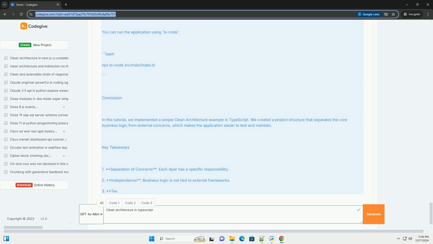Step 1, define the entity. src/entities/user.ts. TypeScript. Export class User. Constructor, public id: string, public name: string.